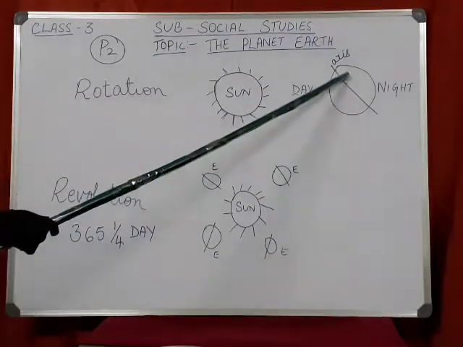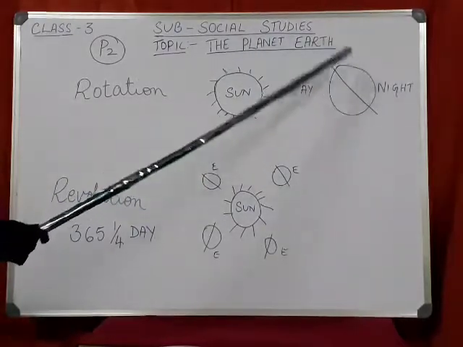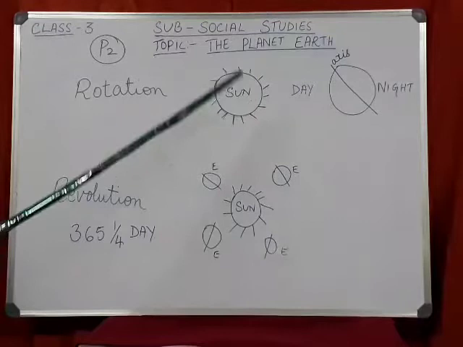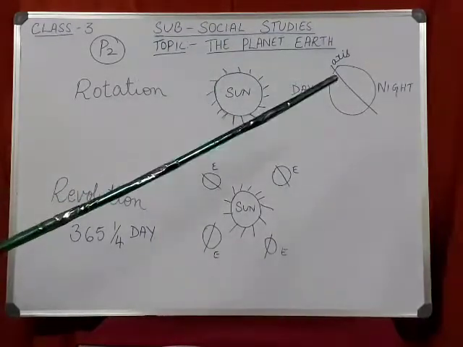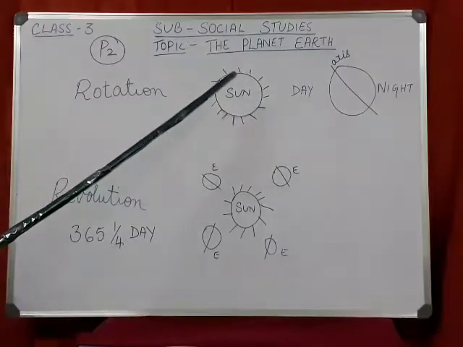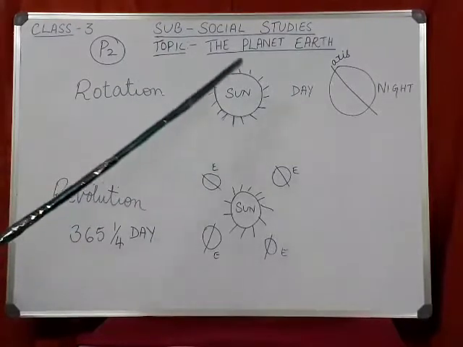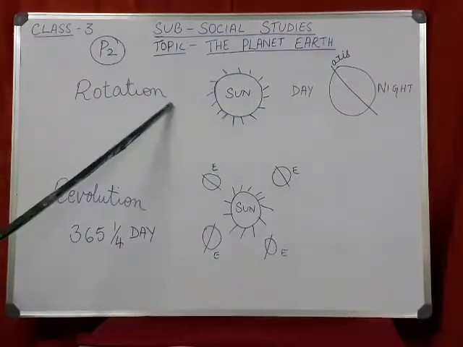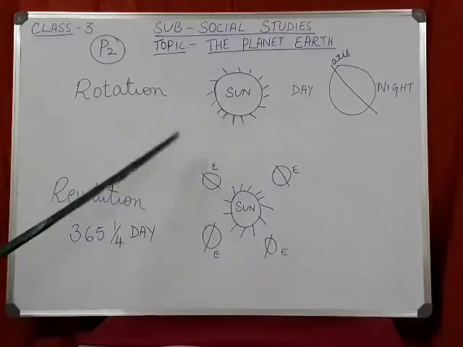This part comes here and this part goes to the other side. Then the part which was facing night, which was away, will now become day, and the part which was having day will become night. So rotation causes day and night, that is spinning of the earth.